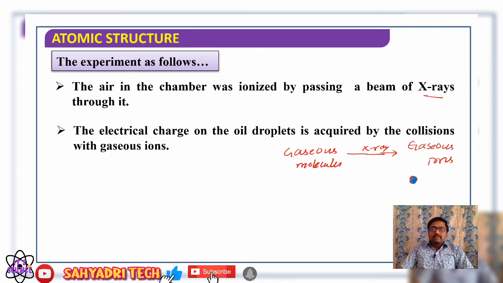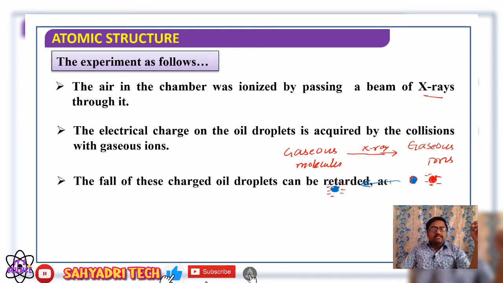So what happens? A gaseous molecule is going to carry a certain charge. We don't know what that charge is. Say negative charge, just consider it is going to carry charge. And what about the oil droplet? The oil droplet does not carry charge. But in the chamber, what happens? Due to collision between them, whatever oil droplet is formed or present is also going to carry charge. Due to collision with gaseous molecules, the oil droplet present in between the charged plates is also going to carry charges.